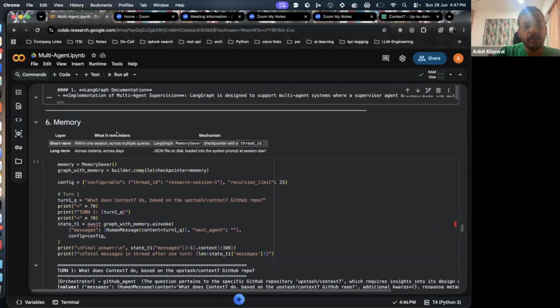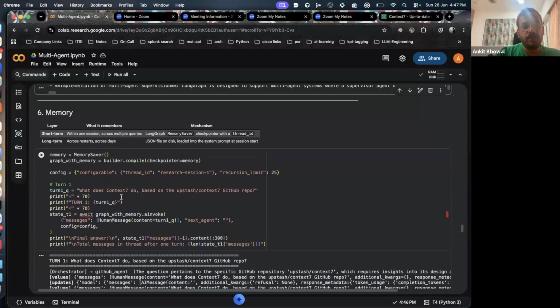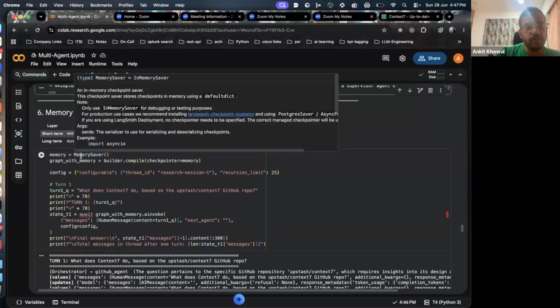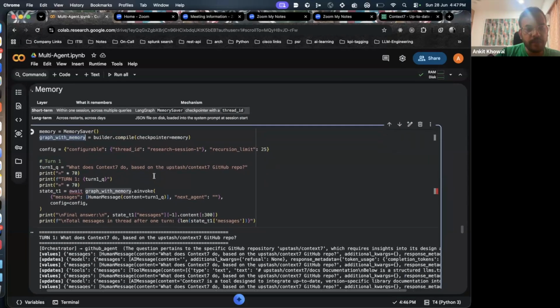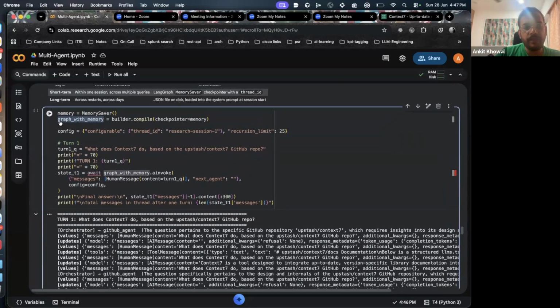Now let's look at one last thing, which is basically memory. Like we had seen short-term memory and long-term memory. If we want to use short-term memory, I'll take an example of short-term memory that I'm developing in a chat application. How we can use LangGraph to do short-term memory is, we'll use this memory saver module, wherein we provide the graph with memory, and in the current chat, it will preserve the context.